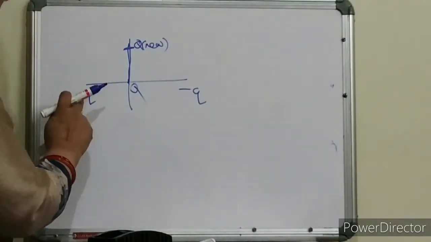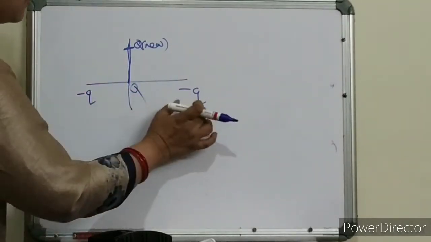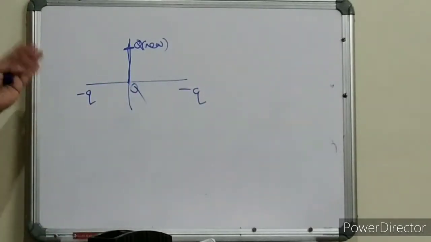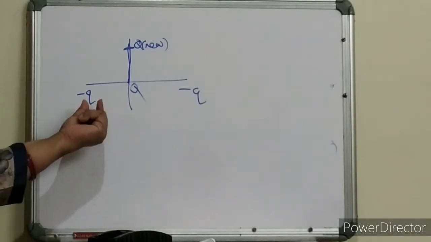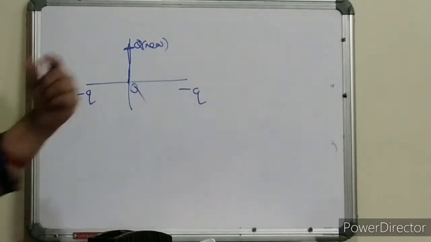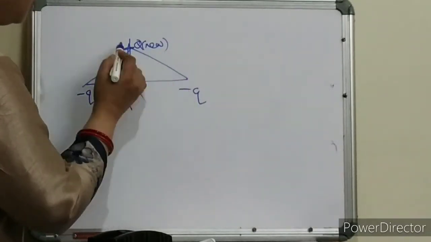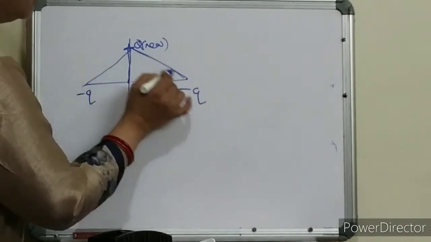As you can see, both the charges are of the same nature, minus Q, and same magnitude also. That doesn't matter because we are interested in the magnitude of the charge. They are separated from this charge by the same distance.